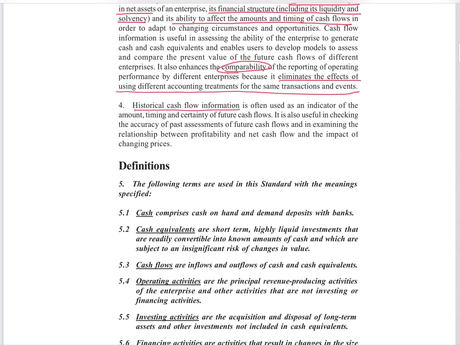Now, the cash flow is always based on historical information. After all the transactions and activities, when we prepare the P&L and balance sheet, only then is the cash flow statement prepared. So cash flow is totally dependent on historical information.